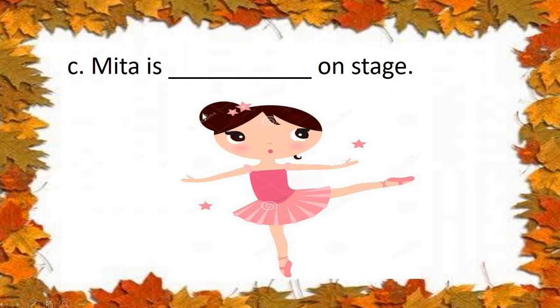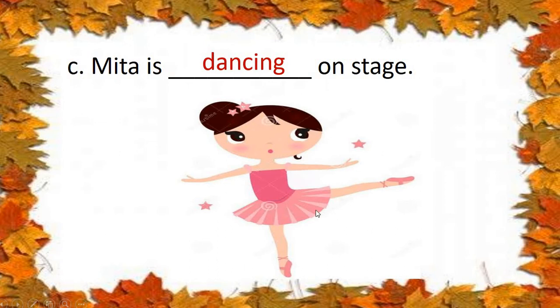Mita is a girl. This girl's name is Mita. Mita is, what do we have to use? Dancing. See, we are adding ing. D-A-N-C-E is there, but we will use ing instead of e. D-A-N-C-I-N-G, dancing on stage.